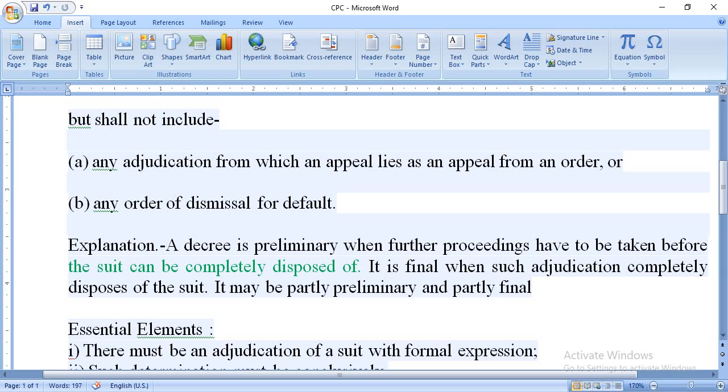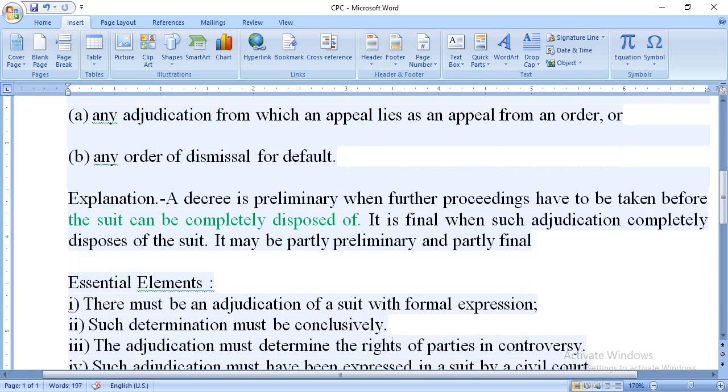Firstly, it says any adjudication from which an appeal lies as an appeal from an order. So we can see easily that here an appellate order is not actually a decree. Appellate order is not a decree, so it will be an order. And after that, any order of dismissal for default. So for default, if the court gives any order, at that time it won't be included as a decree.